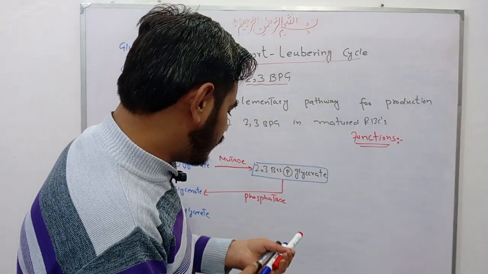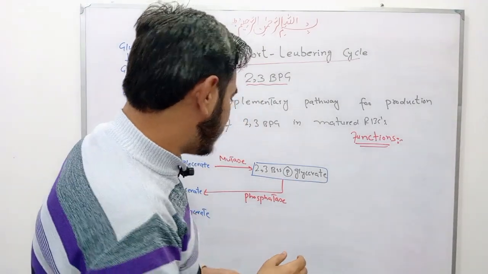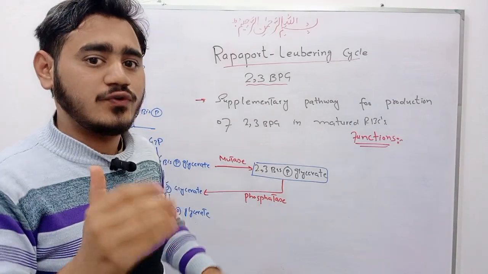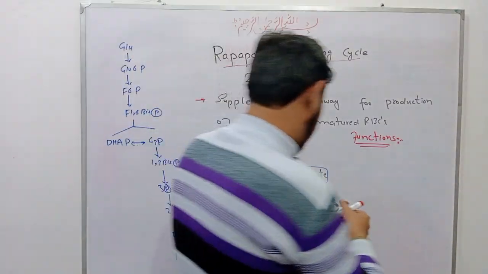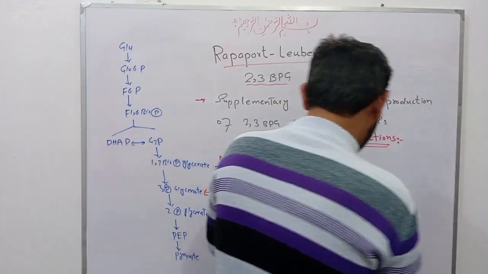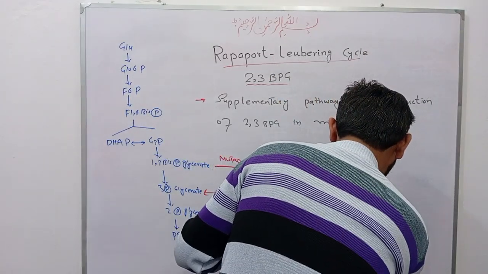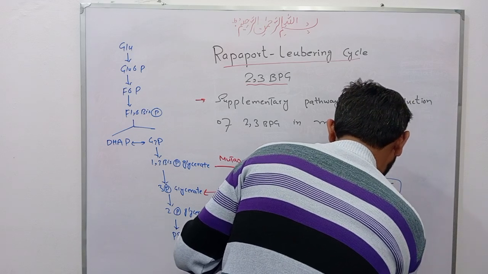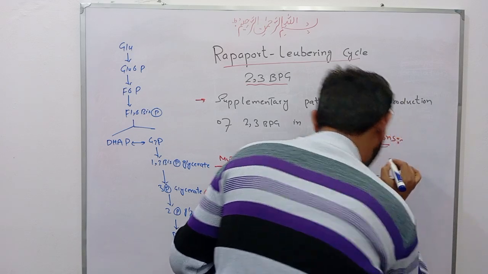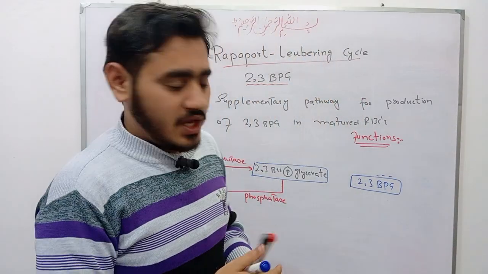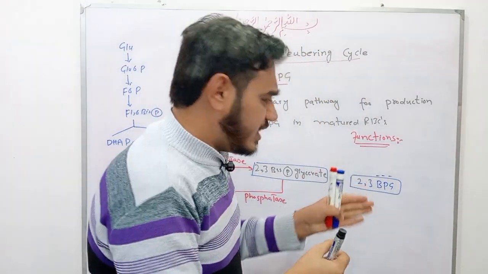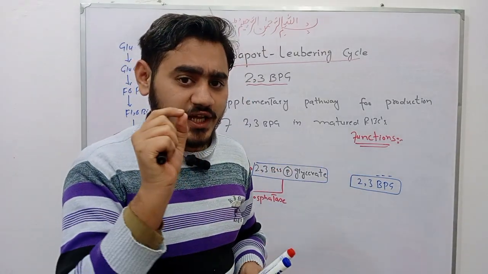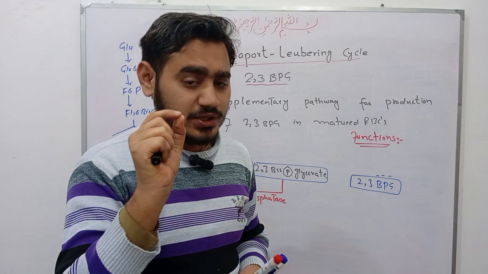This 2,3-bisphosphoglycerate carries a negative charge due to its phosphate groups, and it gets attached to the positively charged amino acids of the beta globin chain.